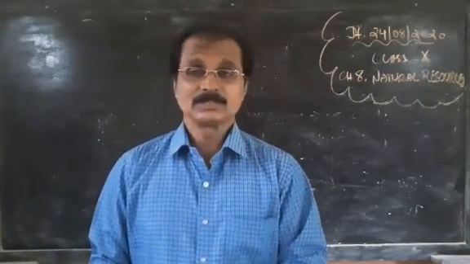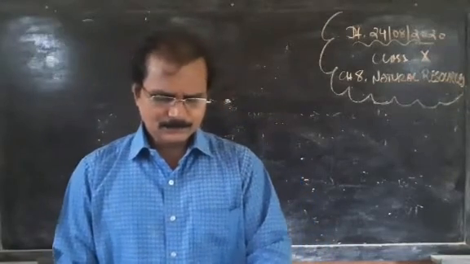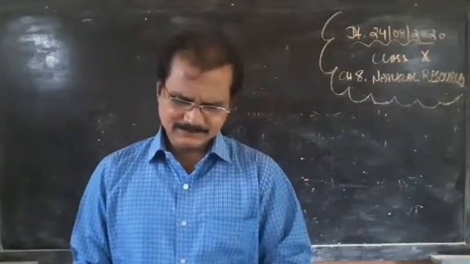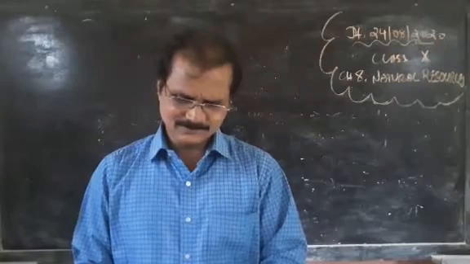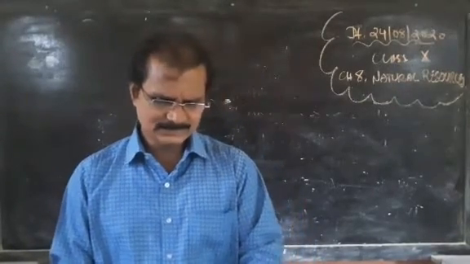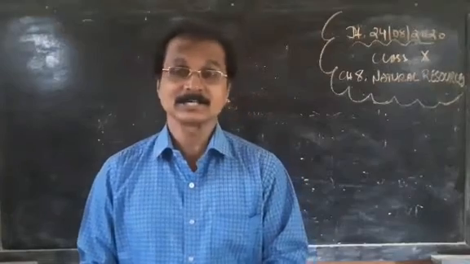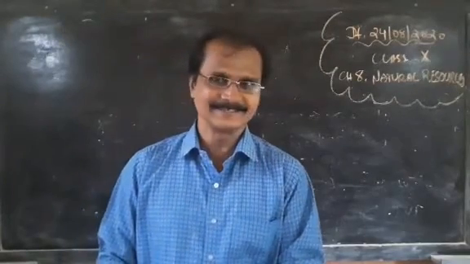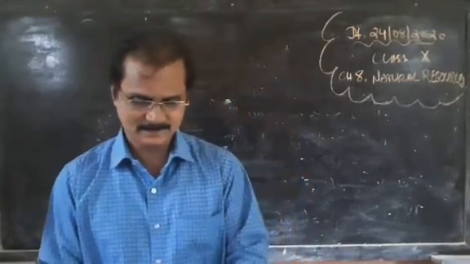Then comes desert soil. This type of soil is seen in areas where the climate is arid or semi-arid. The soil is sandy and infertile. And in Gujarat, this type of soil is found in the Kutch region. What is called a desert soil? You know, we are in the Kutch desert.